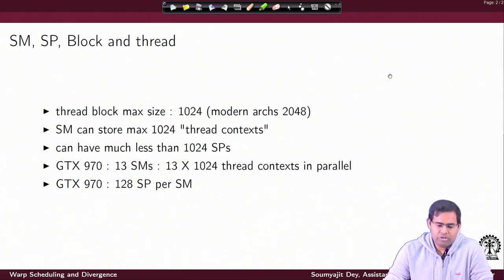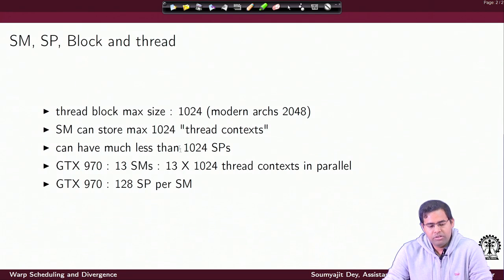Now, some general examples here. When we speak of these thread blocks, SPs and SMs, the maximum allowed thread block size is 1024. In modern architectures, it can become 2048. It is also a property of the architecture. The reason is an SM can store a maximum of 1024 thread contexts.